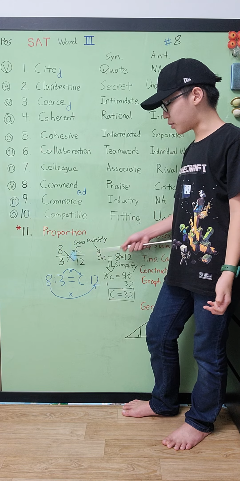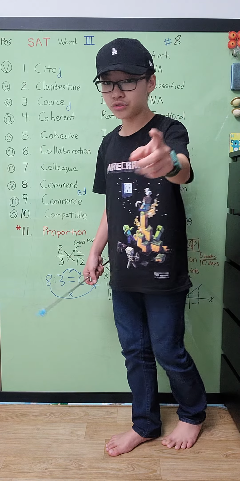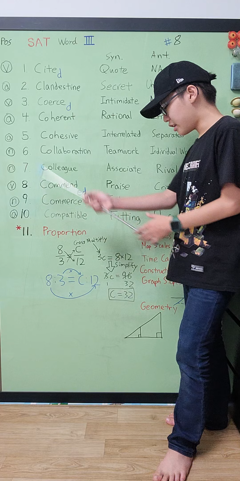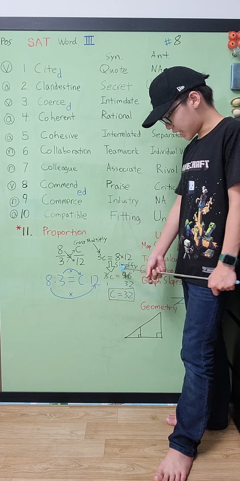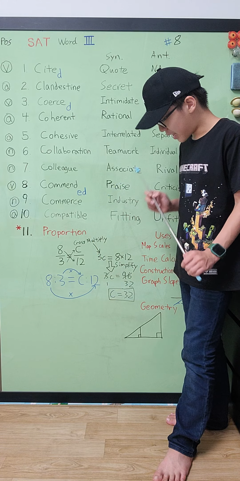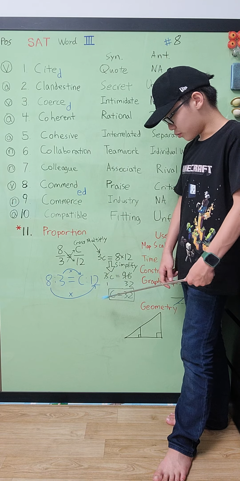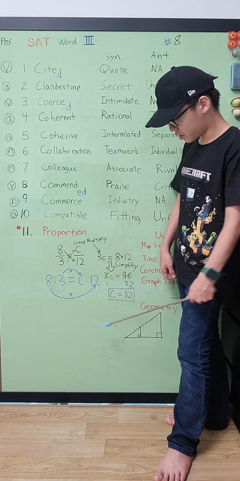Well, you first cross multiply, and then once you cross multiply it, you can turn that into an equation. 3C equals 8 times 12. Simplify that, you get 3C equals 96. Simplify that by dividing 3 on both sides, you get 1C equals 32, so C equals 32.